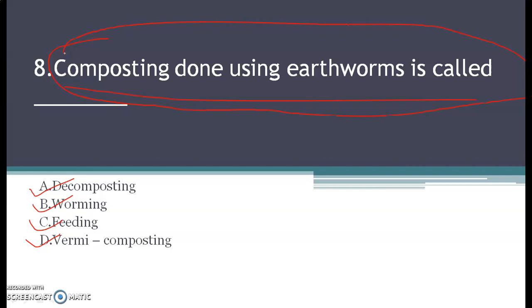Why do we call it farmer's friend? Don't forget to tell in the comment section why earthworm is termed as farmer's friend. What does the earthworm do in the crop fields? Why do we call it farmer's friend? You have to write in the comment section. So read the options and mark the right answer.